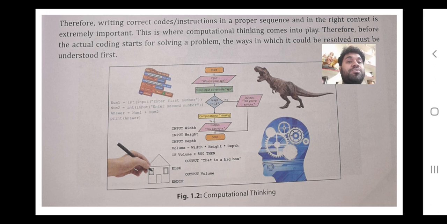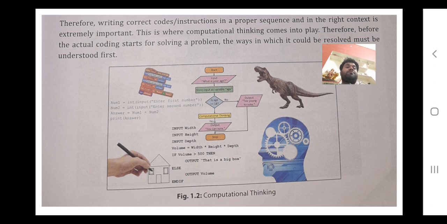For writing a program, two things are needed. Number one, first of all, to make an algorithm, and after that a flowchart. This we generally don't make in a notebook or in the computer. We make it in our mind.